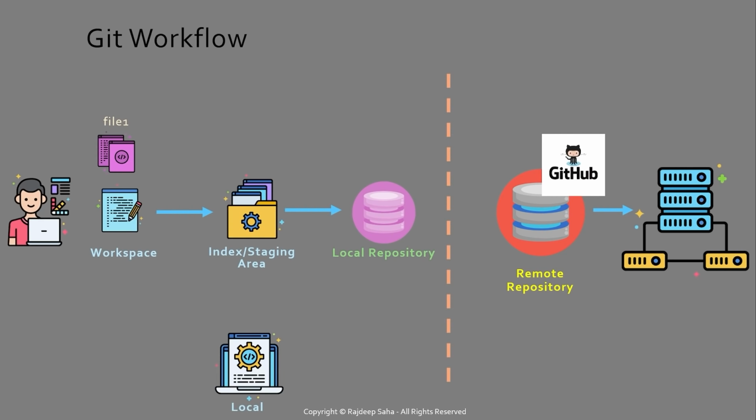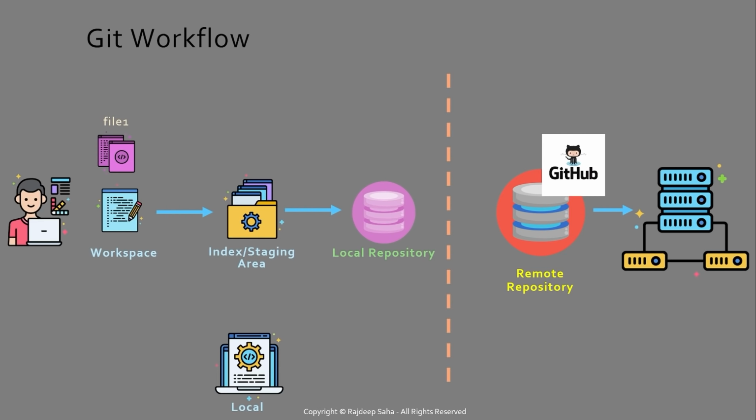So there are three distinct areas. First is workspace. So workspace you can think of as the local folder where the user is creating or modifying the code, in this case file 1. Then we have this index or staging area where the changes need to be staged. As the name suggests, the staging area will closely mimic the local repository. This will become clear in a minute. And then we have the local repository.